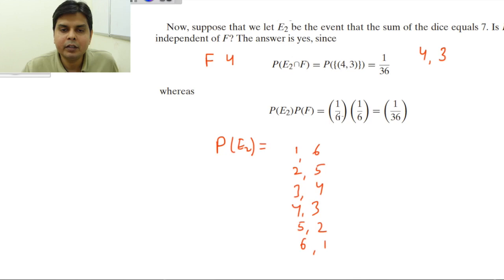So 6 by 36, that is 1 by 6, and into probability of F is also 1 by 6, you are getting 1 by 36. So these two events are independent. Why? Because probability of E2 intersection F is equal to probability of E2 into probability of F. So mathematically I have proved these two events are independent, but can you guess the intuitive reasoning why this is happening?